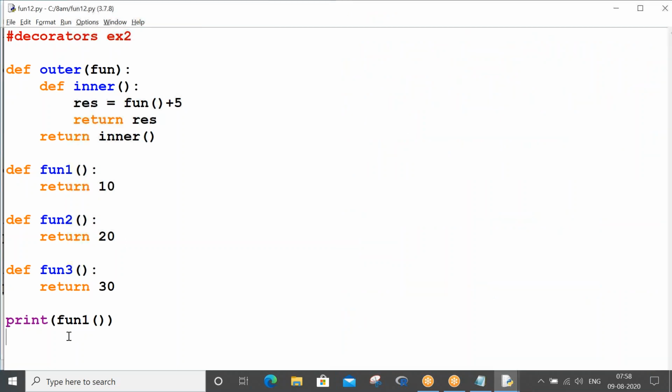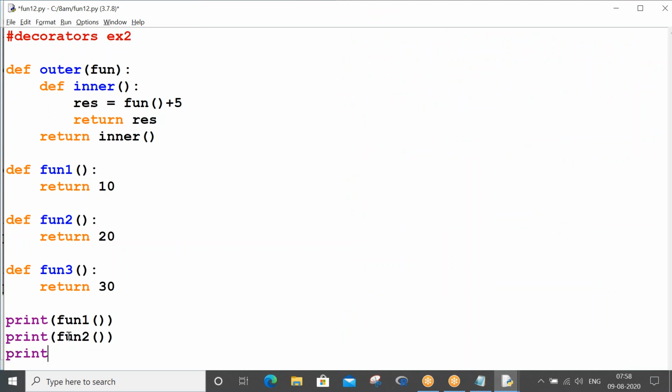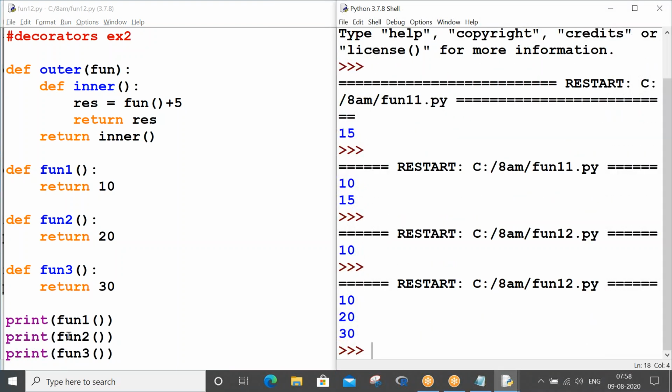Now print fun2 and print fun3, control s f5. You just called all your functions, so automatically it has given their own results.